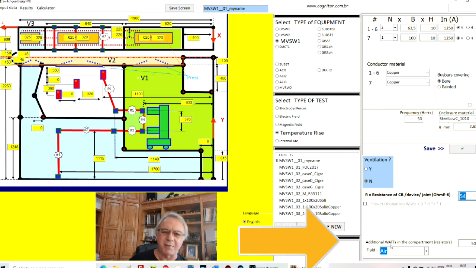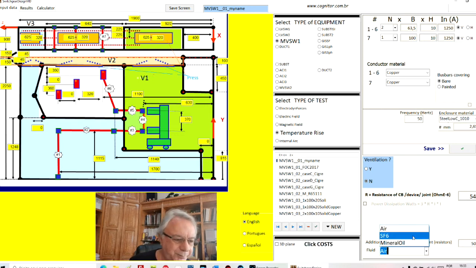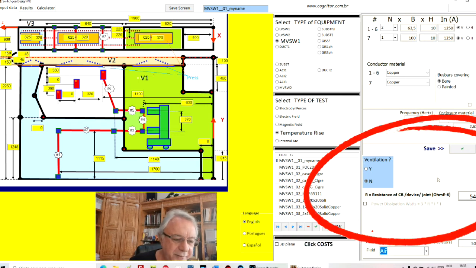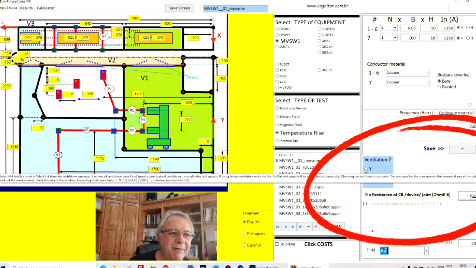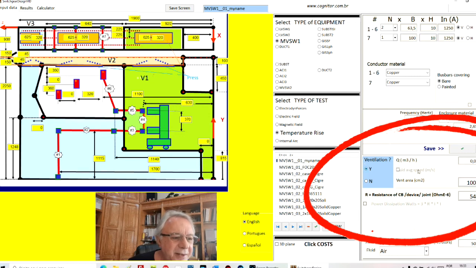And then you have here the fluid. The fluid can be air, SF6. You can do several possibilities. Then if you come here, I will put some ventilation. I will click here yes, and if I click yes in ventilation, I have here the vent area. Suppose that we have here in the top and in the bottom one ventilation area covered with one filter or things like this, just to permit that the air goes up in natural ventilation.